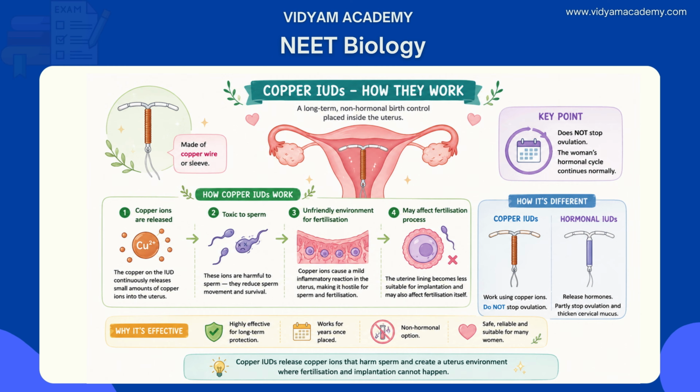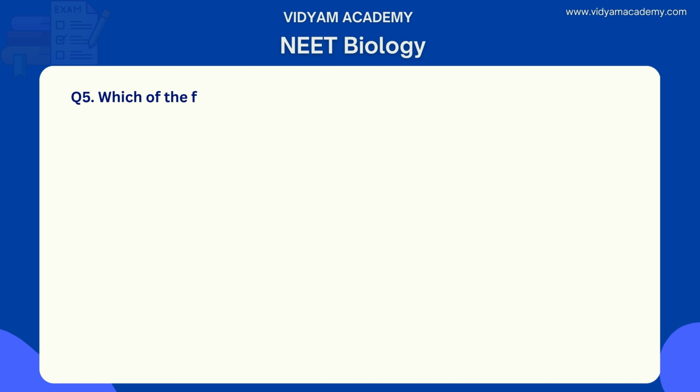Importantly, copper IUDs do not suppress ovulation. The woman's hormonal cycle continues normally. This distinguishes them from hormonal IUDs like the LNG-IUS, which release levonorgestrel and work partly by suppressing ovulation and thickening cervical mucus. So this is the right explanation of option B, why it's the right answer for this question. And next, let's move to question number 5.